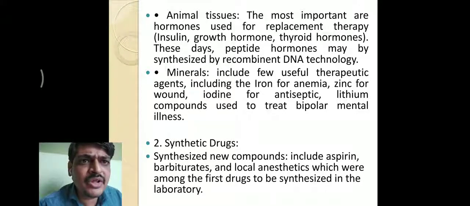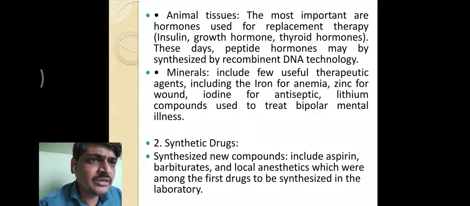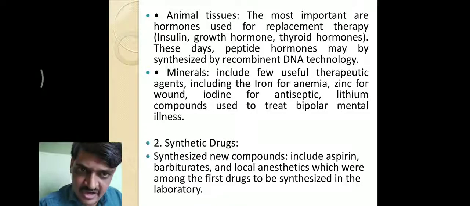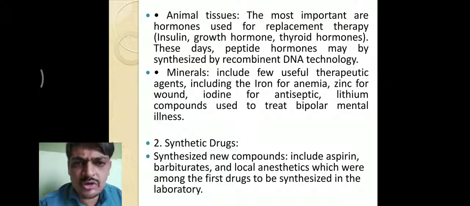So these are the various animal-sourced drugs which are used to treat disorders or disease in the body. The next, minerals, it includes a few therapeutic agents. Iron is used for the treatment of anemia, zinc for the treatment of wounds, iodine is used as an antiseptic, it is also used in goiter. Then lithium compounds are used to treat bipolar mental illness. These are all natural sources of drugs.